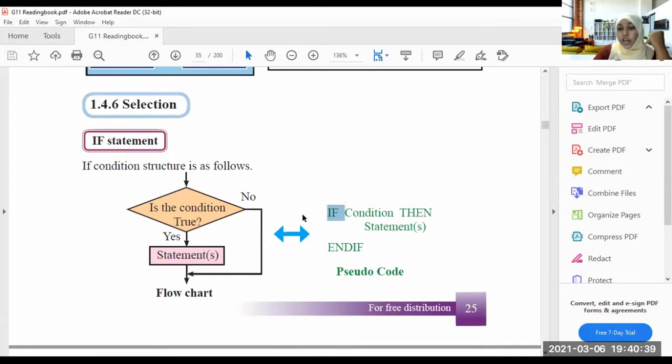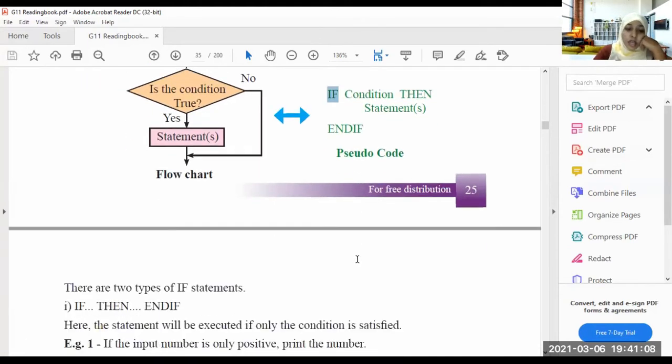Here there are some words used, like if, then, and end if. Within the if there is a condition, you should say what the condition is, and then do the statement. After that, end the if. This is the pseudocode. You can remember the pseudocode.